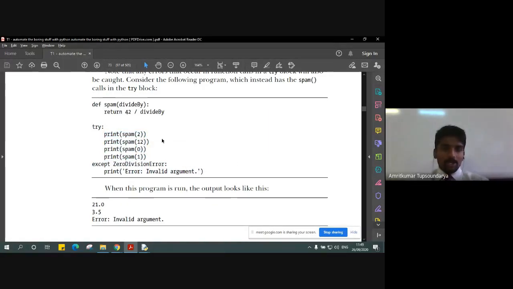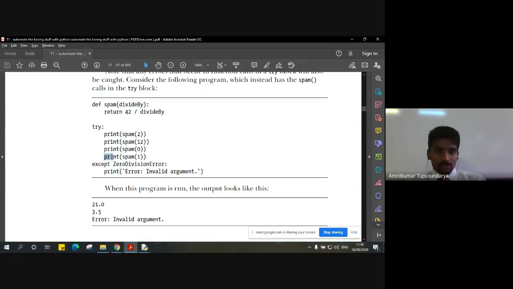So what will happen is it will try spam 2, which will give us 42 divided by 2, 21.0 here. Then 42 divided by 12 gives us 3.5, good enough. When we encounter spam 0, it will go to the except block and print the error message. After that, our whole program is completely executed, because the exception will never return back to the try statement.